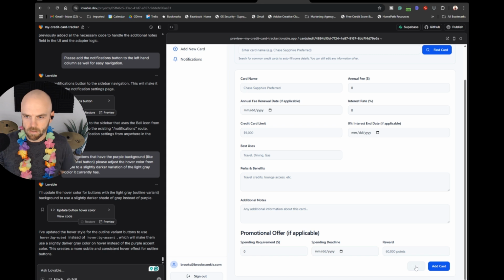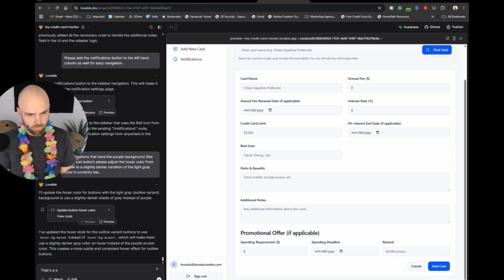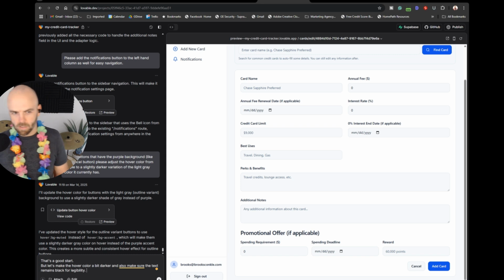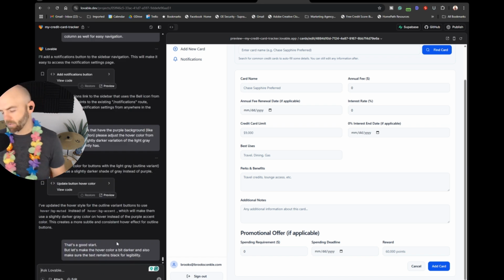Because when I hover, now the text is white. All right, so, nope, here we go. Here's that issue I'm talking about. That's a good start. All right, so what I said is that's a good start, but let's make the hover color a bit darker and also make sure the text remains black for legibility. All right, let's try that and see what it says.